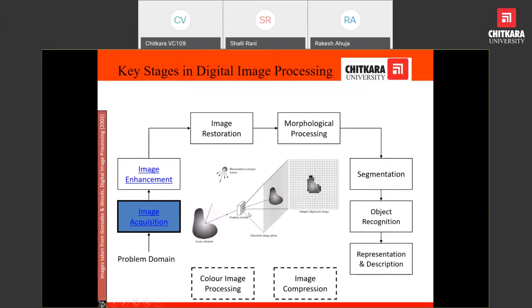Here we first get the analog image, and the smart camera gives you the output image. These are the basic terms that we should know.